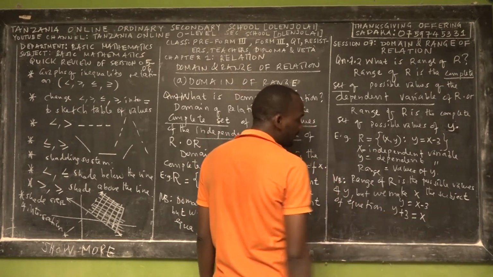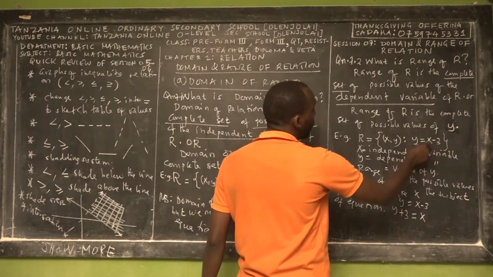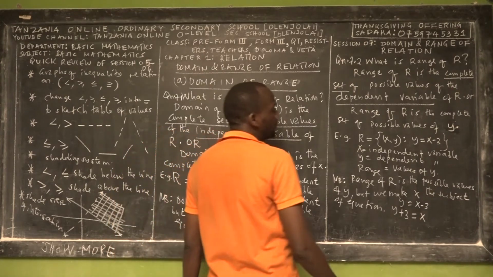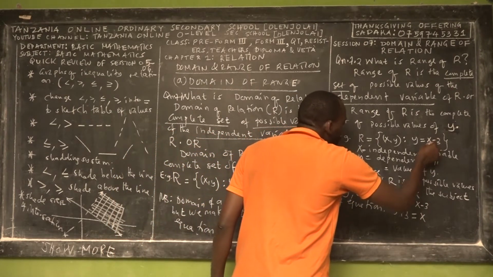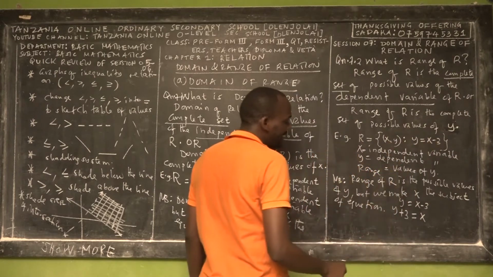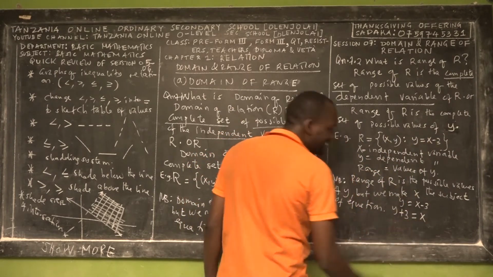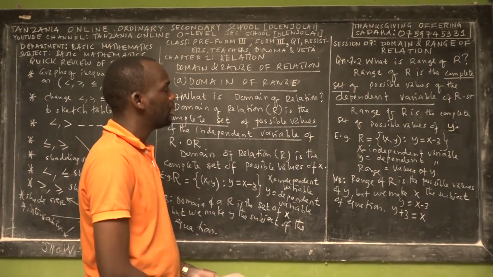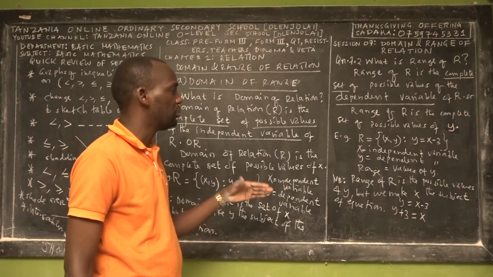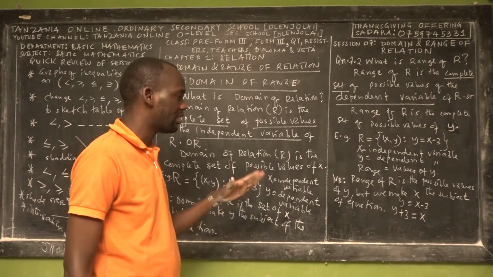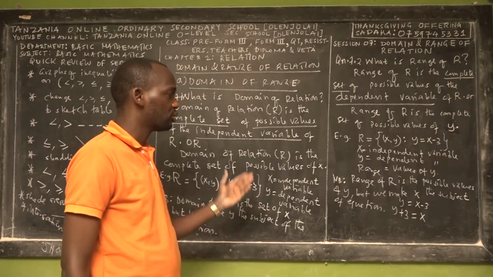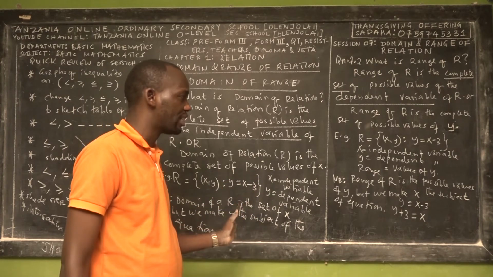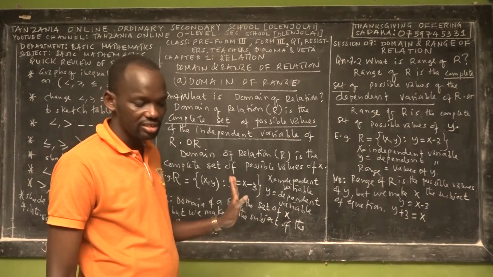If you substitute here, you get a value of x. It's similar here. All real numbers of x give you the value of y. So it means that we are substituting real numbers of x, not y, and here you're substituting real numbers of y, not x. That's the principle. Even in functions, I will teach you the same principle, but maybe the style of the equations will be a little bit different, because we may go up to the range and domain of a quadratic function. That's all. So you should not get confused.